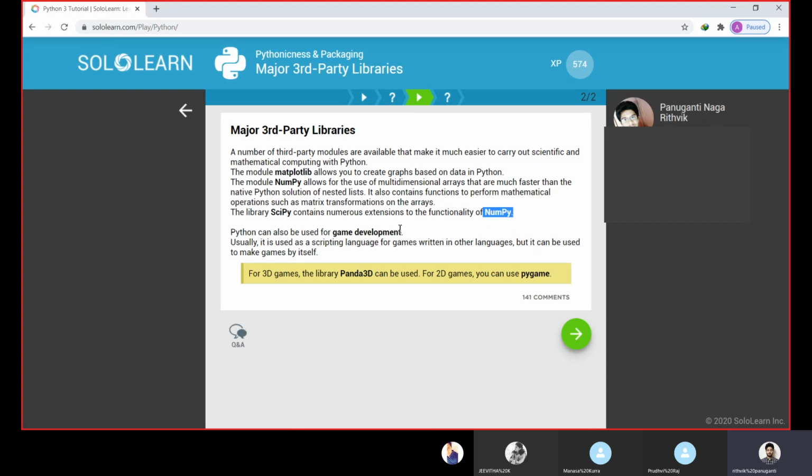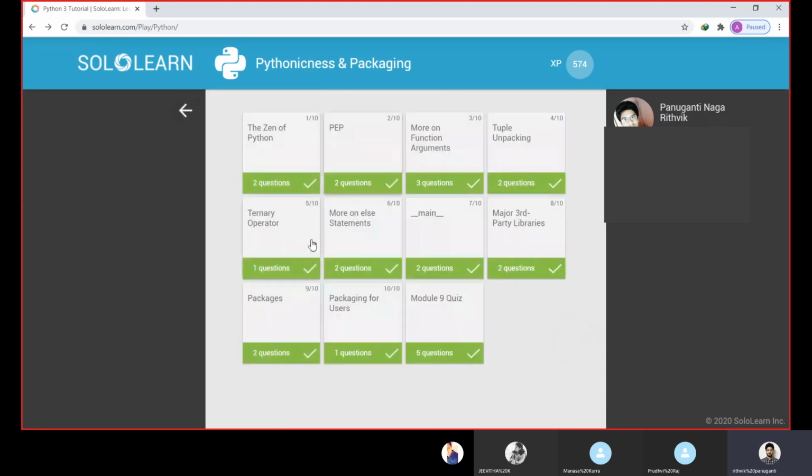Python can also be used in game development. For 3D games, we use the library Panda3D, and for 2D games we use a basic one, Pygame. These libraries can be used in developing games. So these are the third-party libraries in Python.